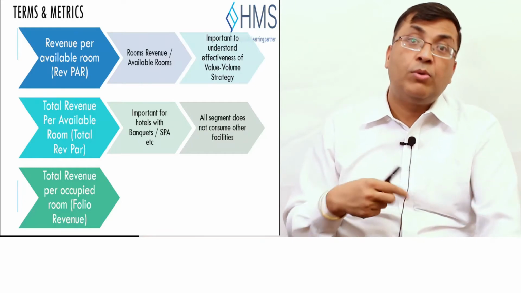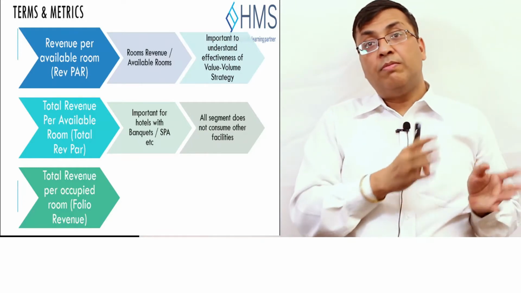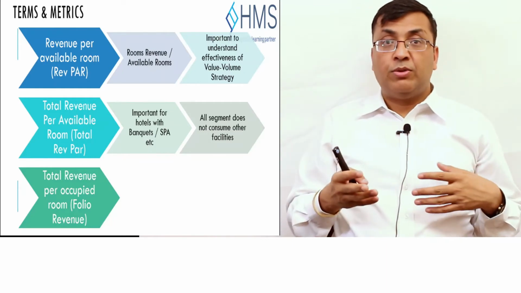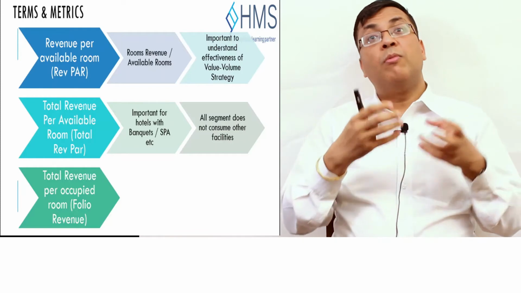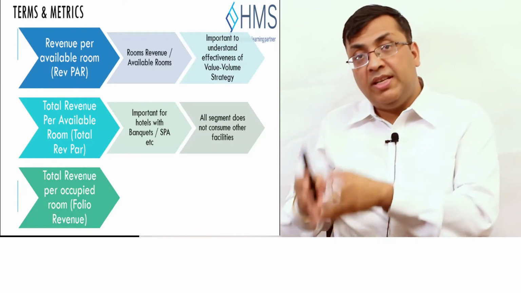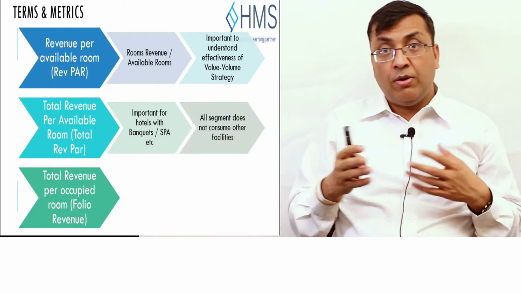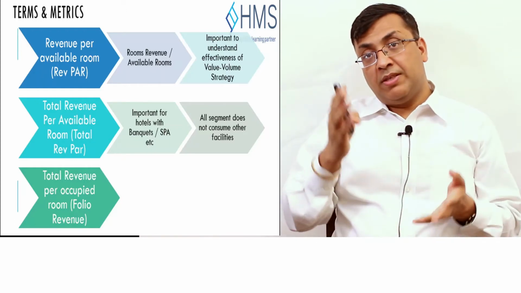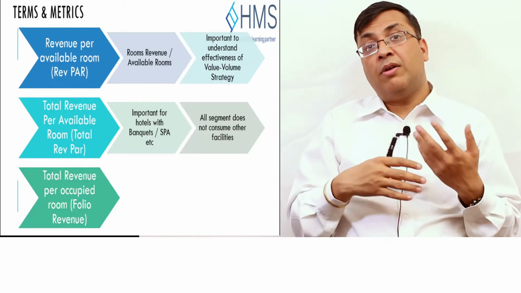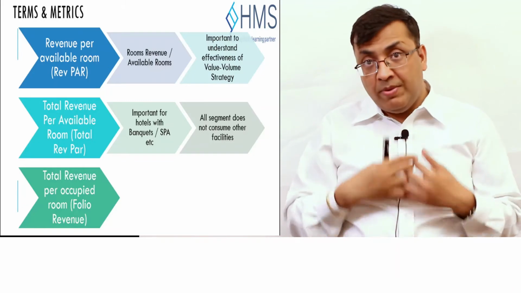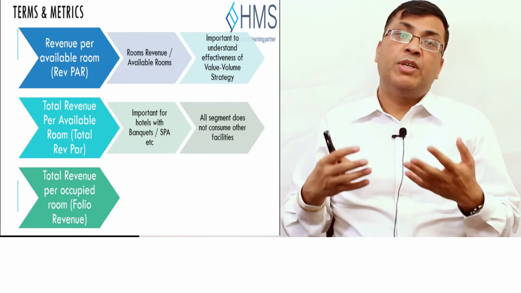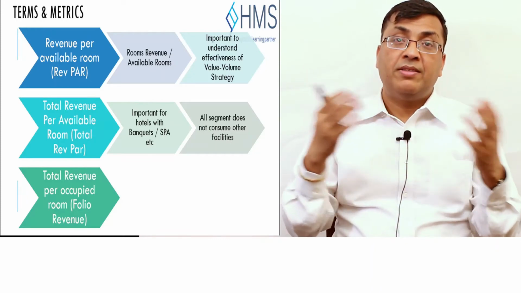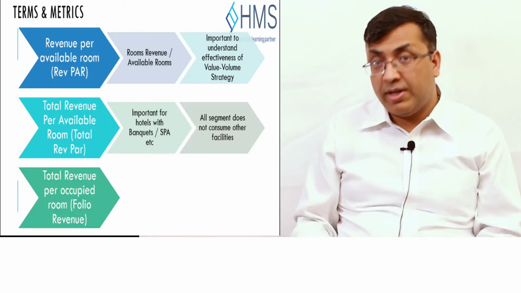So what is the total revenue that we are getting, not only from the room but also the other revenue per occupied room night, so that we can decide what kind of guests we want the most and what kind of guests we want the least. When we are running low, the revenue mix can change depending on seasonality, availability, and demand. But our objective is always to maximize the folio revenue for our hotel.